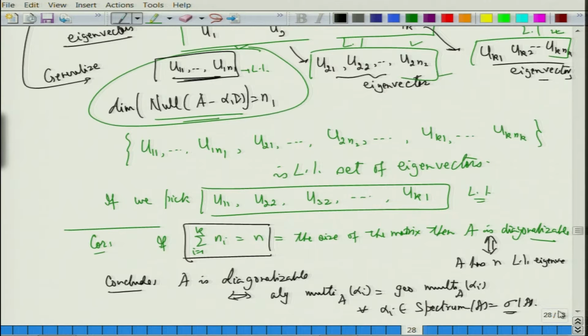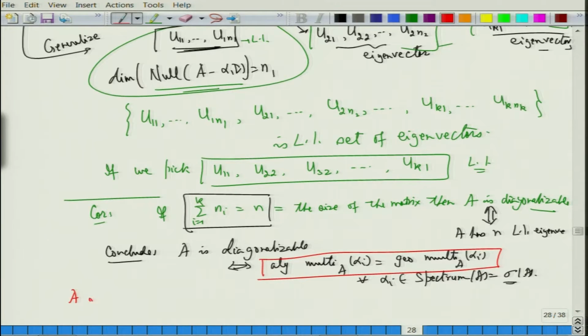So, for every eigenvalue I need that the algebraic multiplicity should be equal to the geometric multiplicity. If there is even one eigenvalue for which the algebraic multiplicity is not equal to the geometric multiplicity, I have a problem. So, let me write that also.